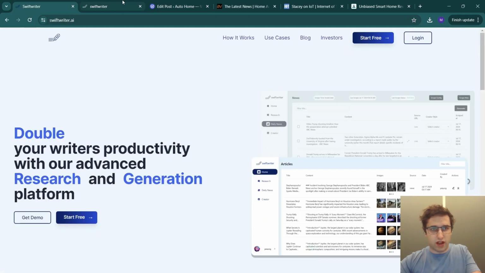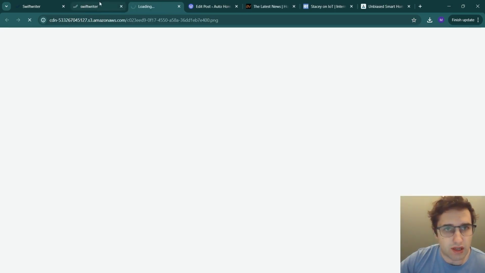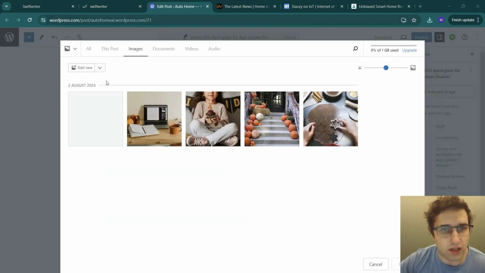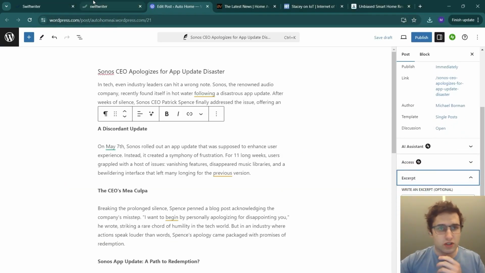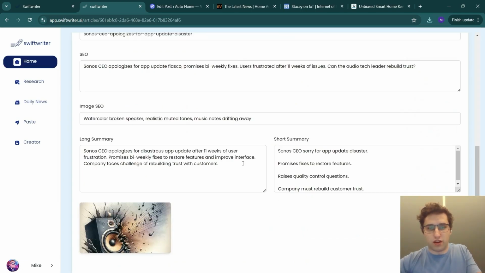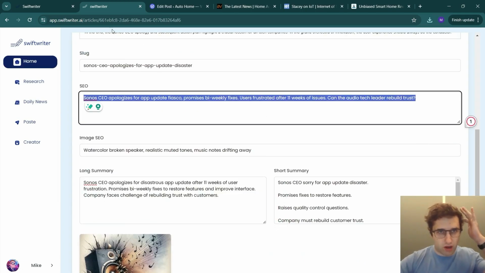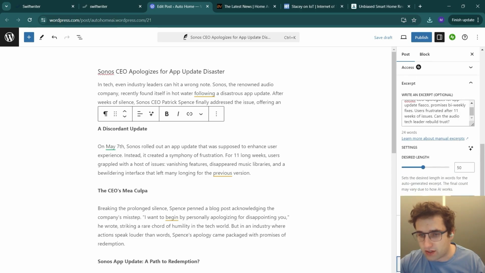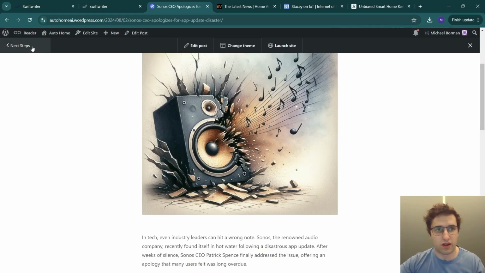And then let's go grab the title. Now we got it. And then what we need is the image. So let's just open the image. Let's download the image. Let's set featured image. Media library. We can add the image in. Okay, so I'm also going to get the excerpt, and I'm going to use the SEO excerpt here for that. Categories, you can add categories, tags. Okay, so let's publish that. Take a look, and there we go. And we got that on our blog.